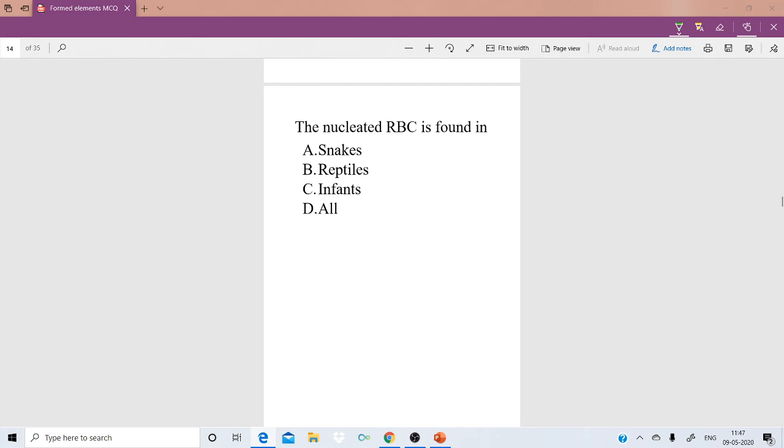The correct option is D. Snakes and reptiles are the same. Birds, reptiles, and infants like fetus all have nucleated RBC.